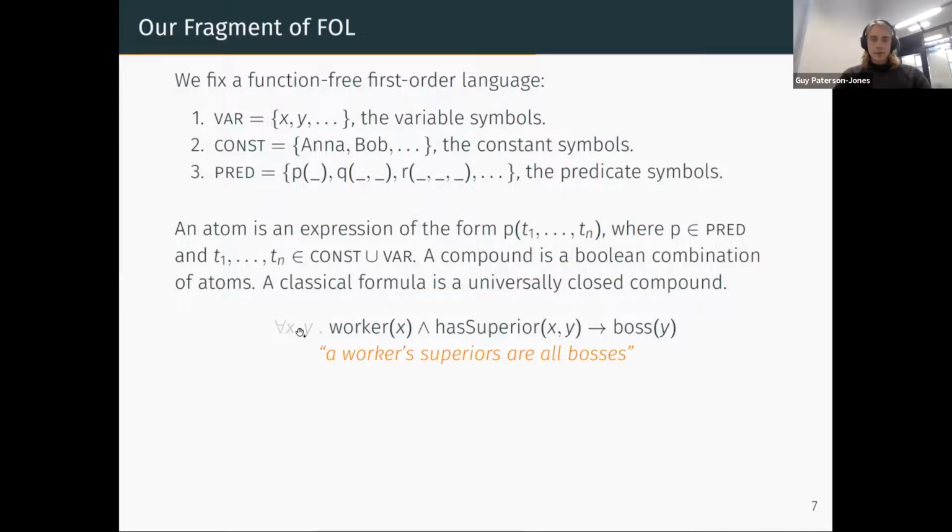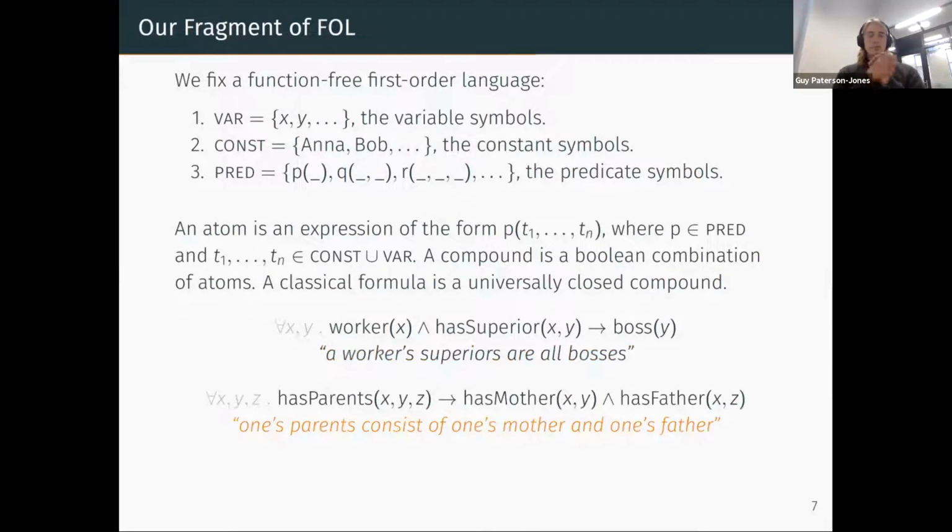And I've grayed out the universal quantifiers here because since everything's universally closed, there's actually no need to write them. So in the paper, we in fact don't write them for brevity. And another example is: suppose Y and Z are X's parents, then Y is X's mother and Z is X's father. So this is another valid formula that expresses a definition of, well, biological parentage at least.